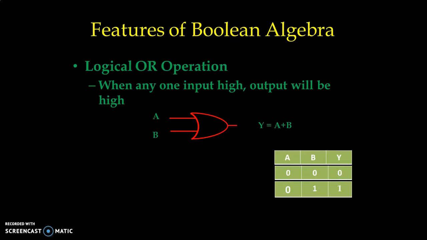We have 4 different possibilities, 0 0, 0 1, 1 0 and 1 1. As we discussed, if at least any one input is high, we have high output. So when both the inputs are 0 0, we have low output. In all other conditions, at least one input is high, so we have high output.